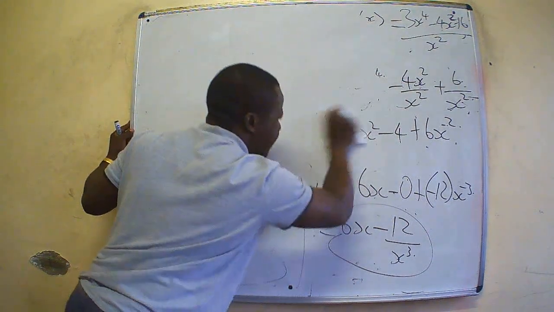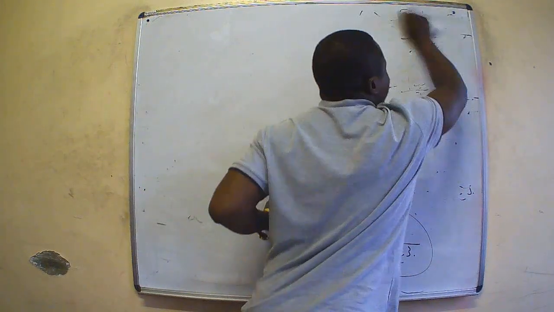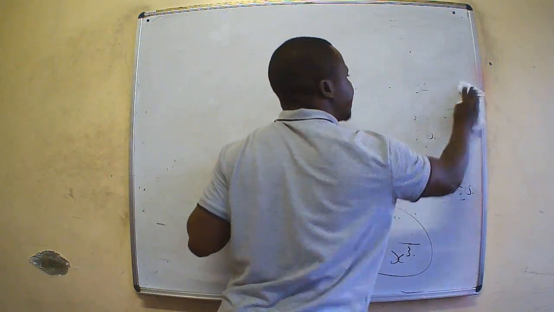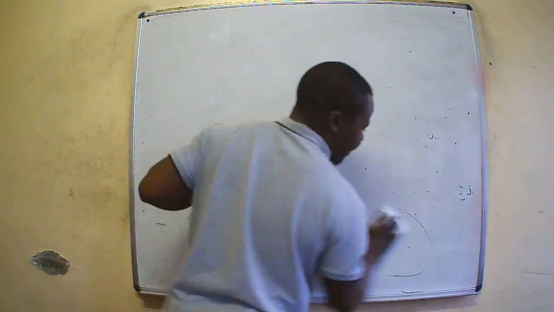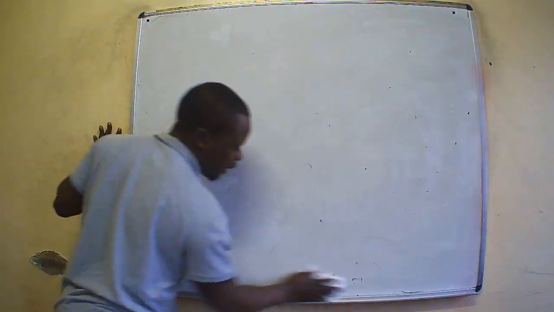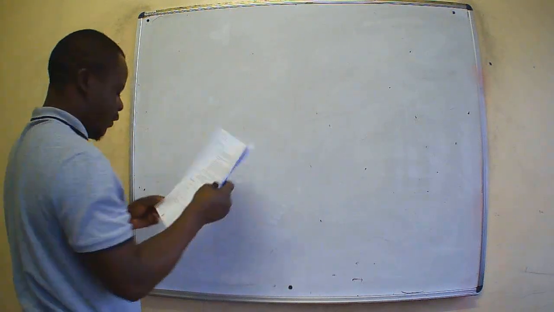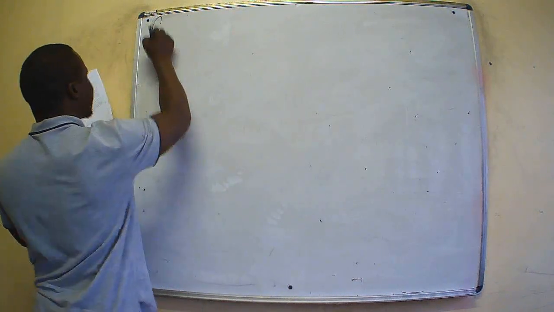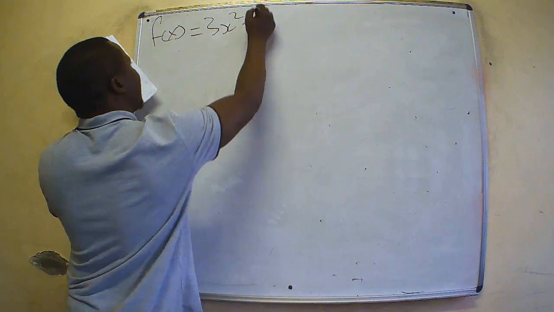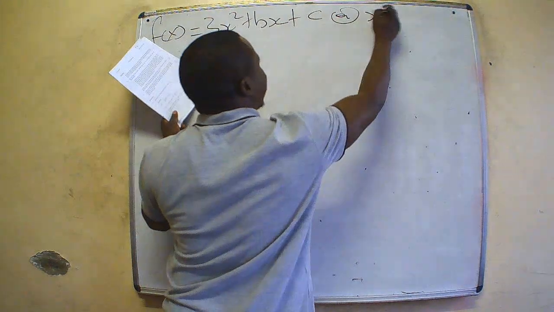that we have is a question about the equation of a tangent. Which means what we need is knowledge of the equation of a tangent. What is the equation of a tangent and how do we simplify? What are the steps involved in finding equations of a tangent? So on this question, what we are given is f of x. F of x is 3x squared plus bx plus c at x is equal to 1.